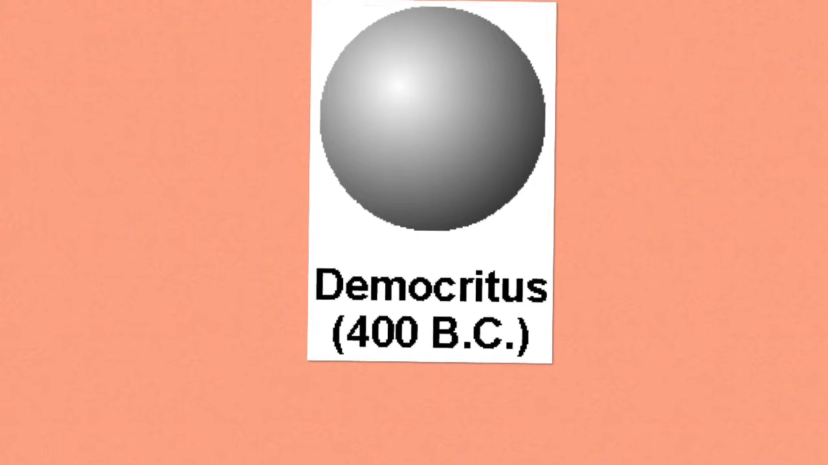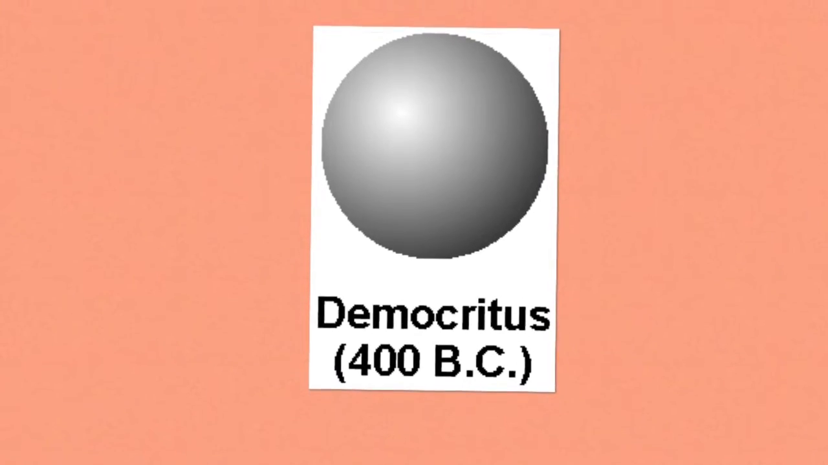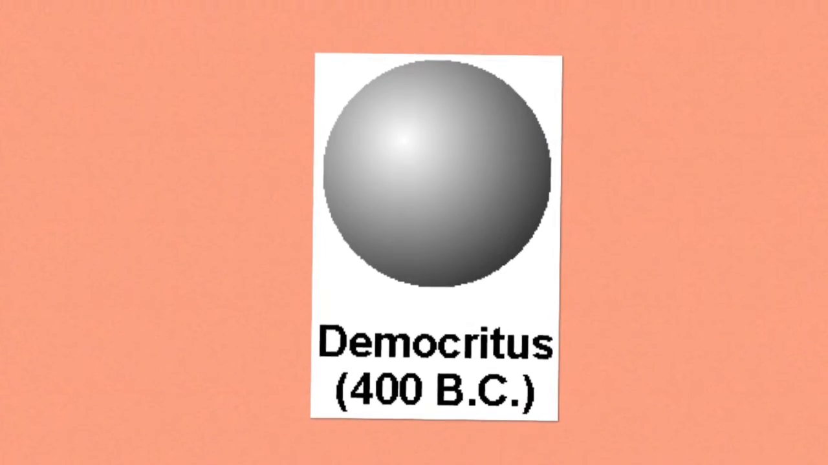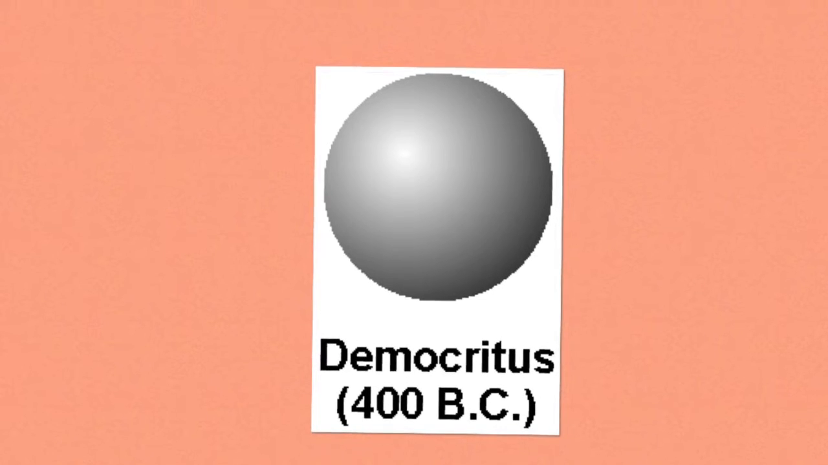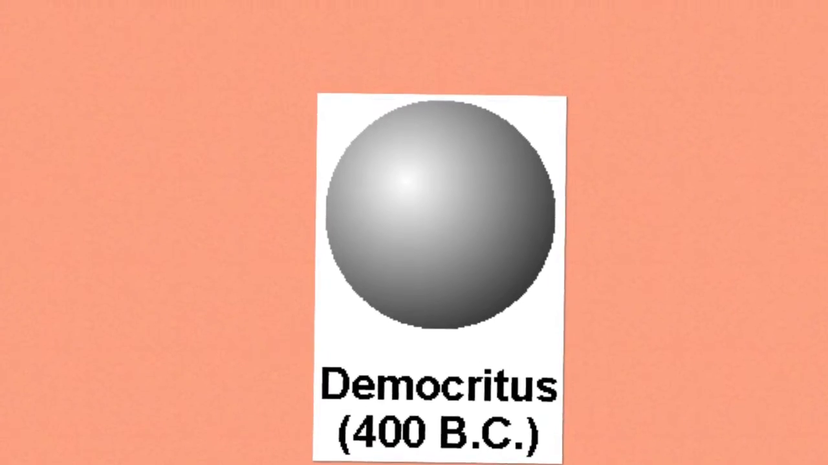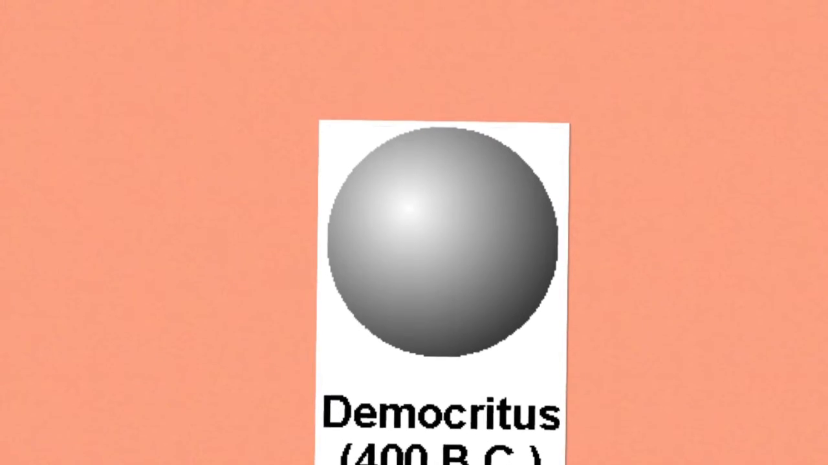His theory stated that all matter consists of invisible particles called atoms. Atoms are indestructible. Atoms are solid but invisible. Atoms are homogeneous. Atoms differ in size, shape, mass, position, and arrangement. His work took place around 400 BC.